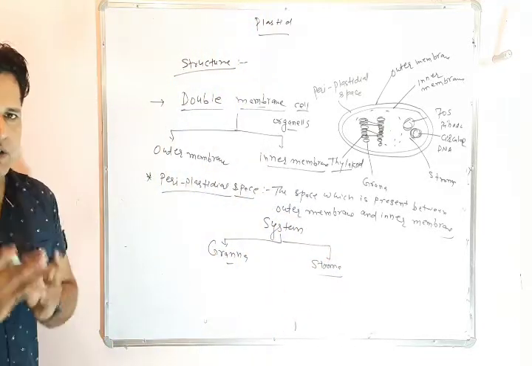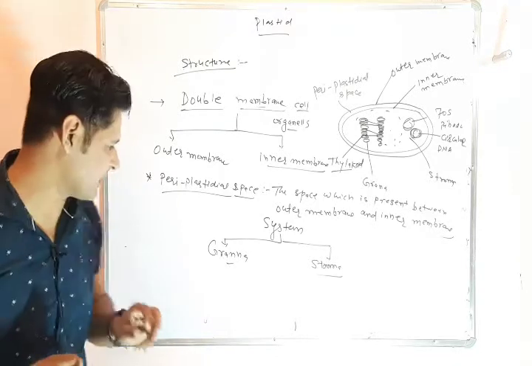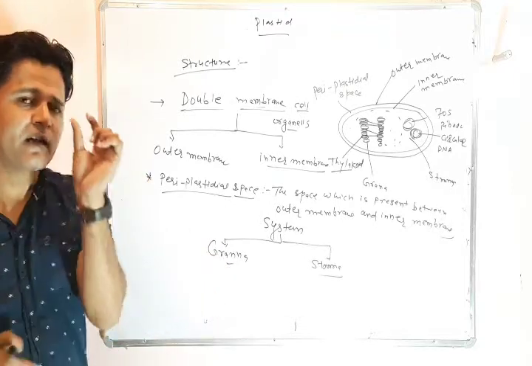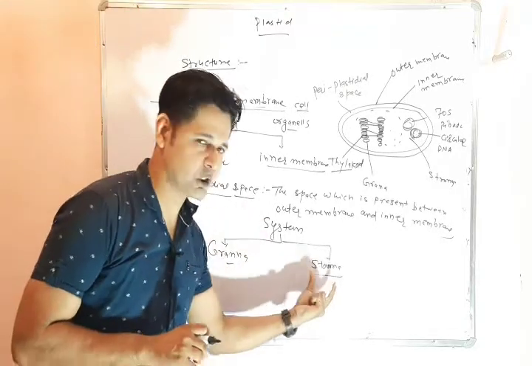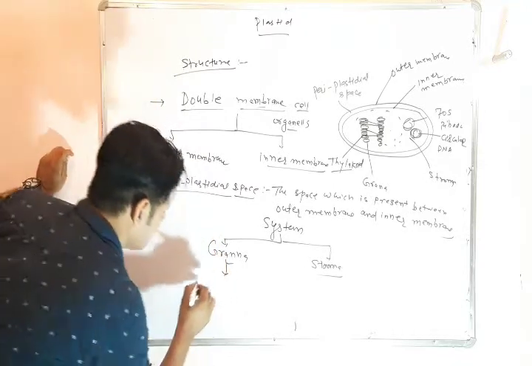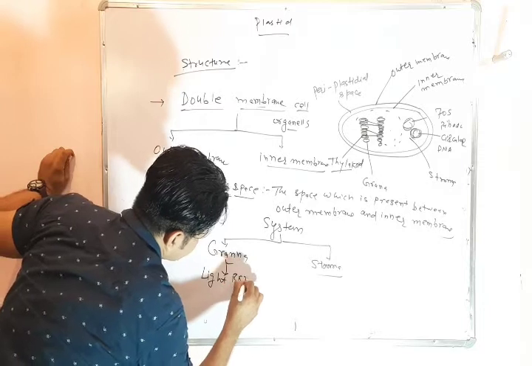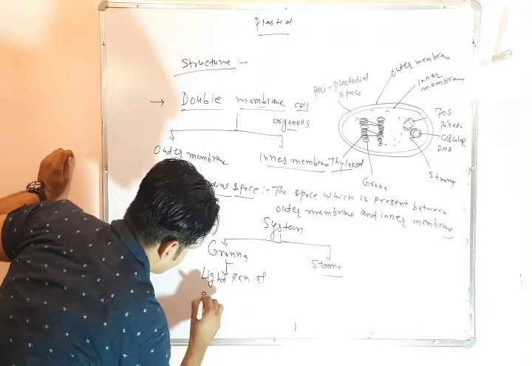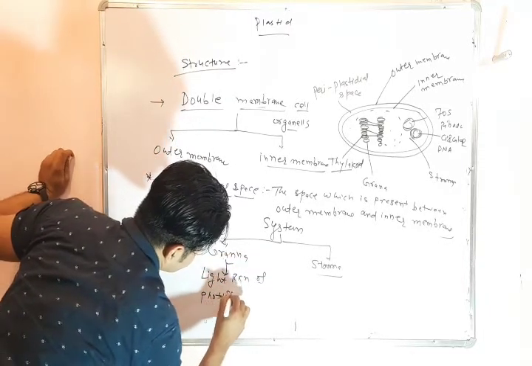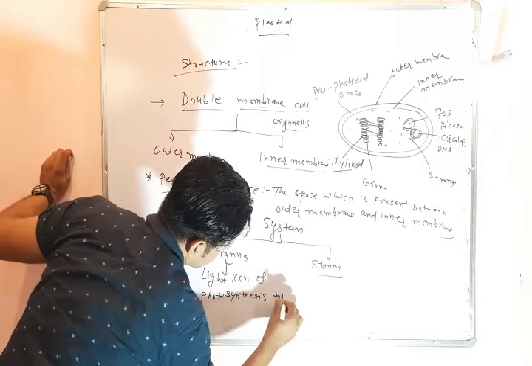During photosynthesis, the light reaction takes place in the grana part.